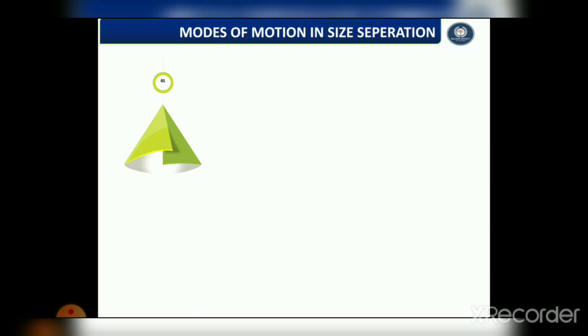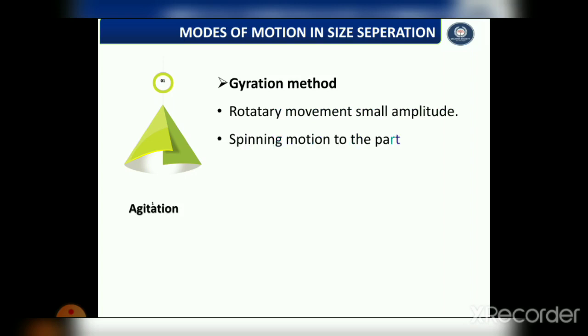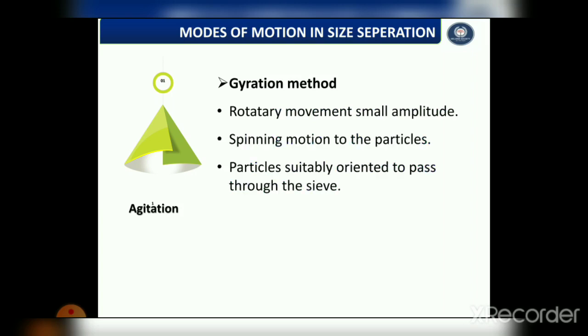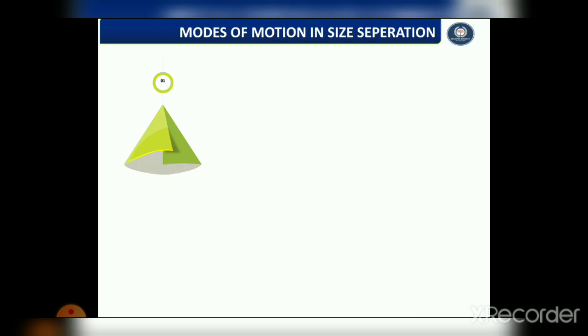The next method is the gyration method. In this method, rotary movement produces a small amplitude, and particles show a spinning motion, due to which particles are suitably reoriented to pass through the sieve.